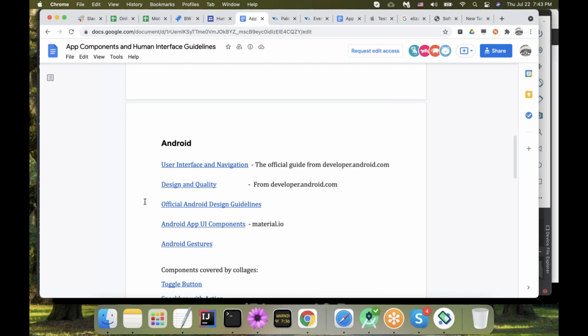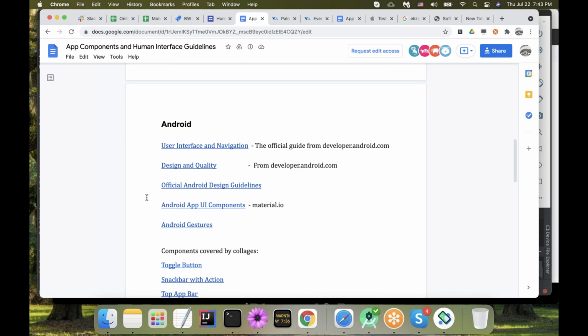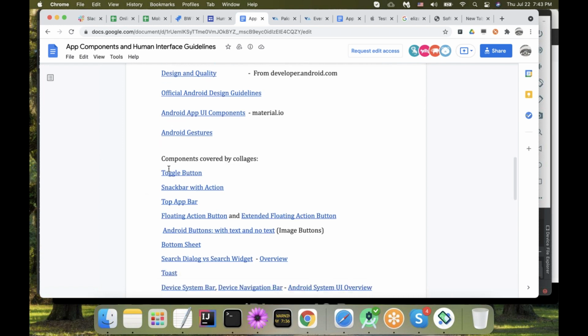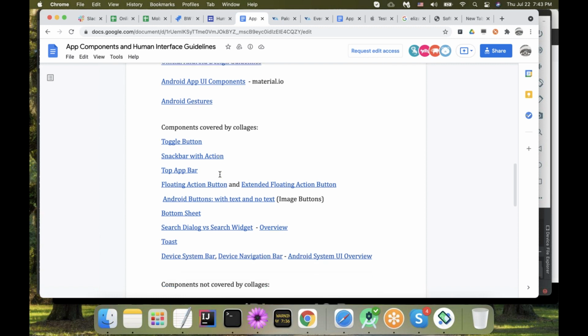In any case, here you can find a few links that, again, you save to yourself, and then at some point take a look, not to learn about it deeply, but just to see how to navigate those documents, so that when you actually need to find something, you can go ahead and find it. I have direct links to the components that have been covered by colleagues, for example this snack bar with actions. It's just the direct link to how it looks and how it works.